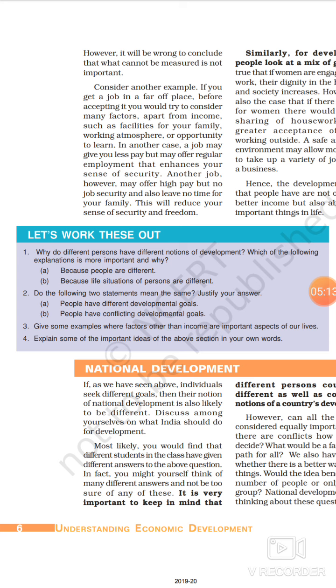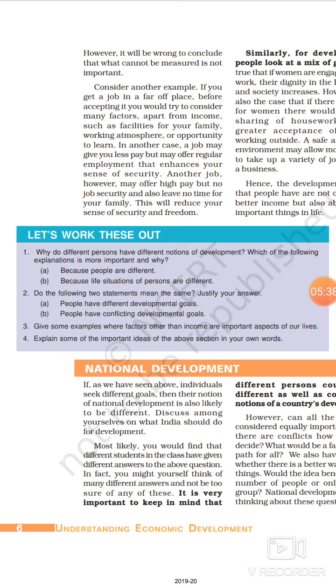So they are worst hit by the dam because now their home is being taken away from them. The place of residence is at stake. So both the parties have different development goals and it is conflicting as well. So this answers your second question.